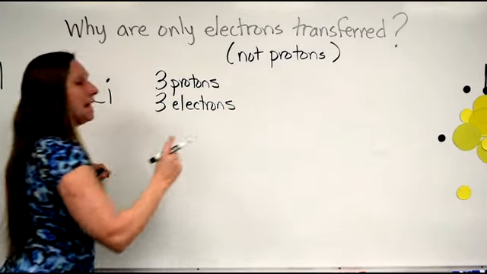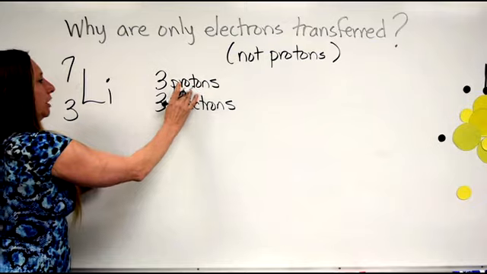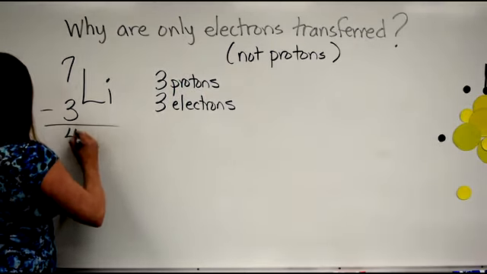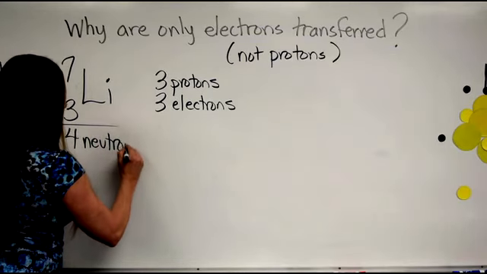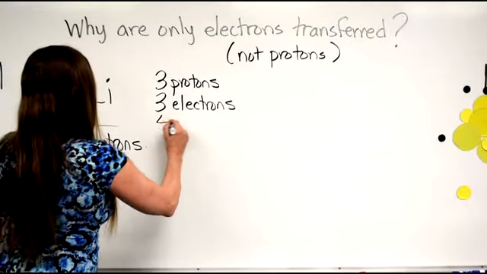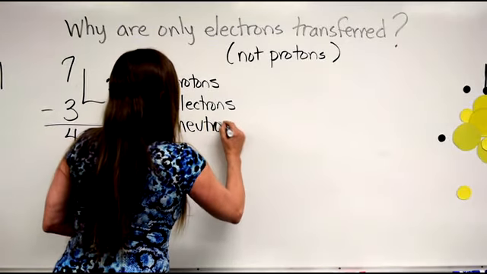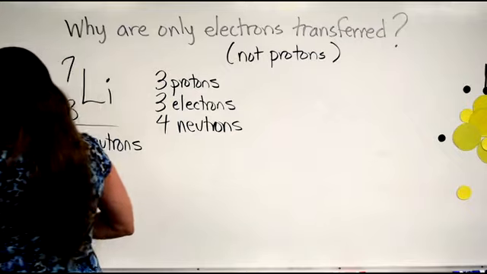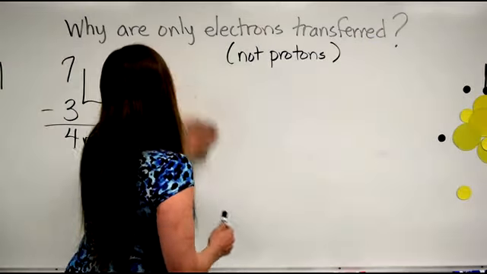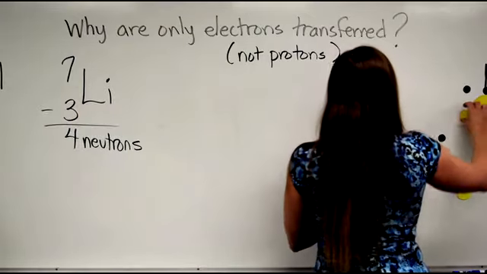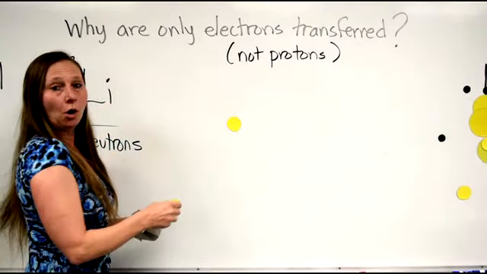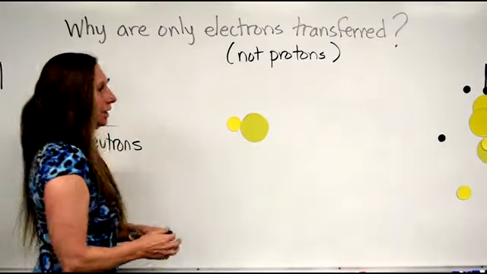That makes the atom neutral. The 3 pluses are exactly canceled by the 3 minuses. If you subtract, we find that lithium also has 4 neutrons. So now if we construct a lithium atom, then what you'll find is that your protons, we'll make the protons these small yellow ones. The neutrons will be the large yellow ones.